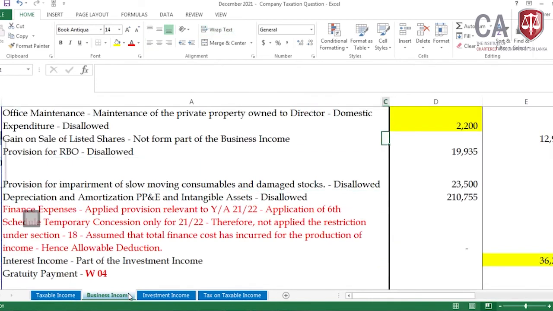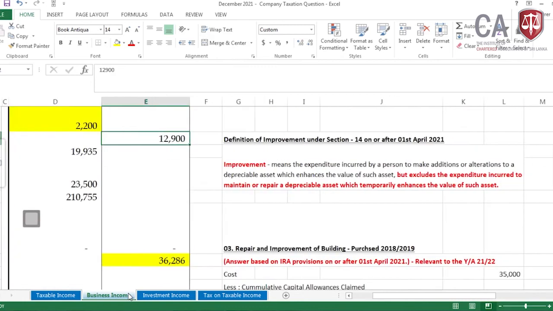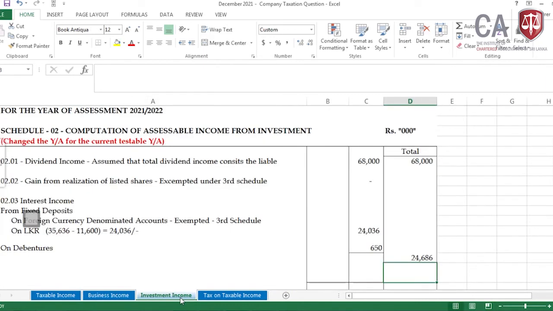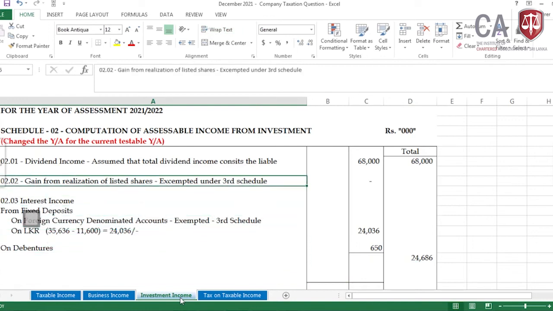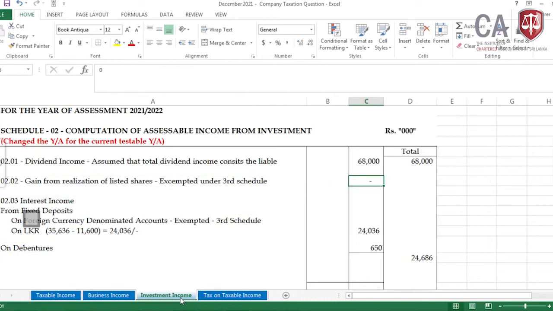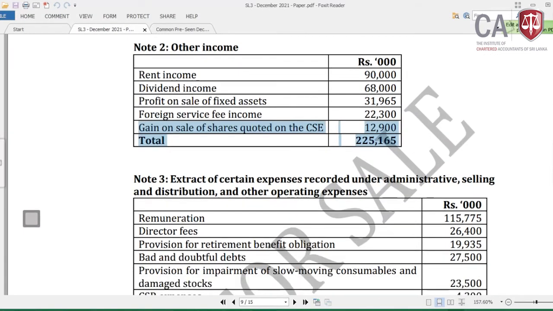Let me come to here. Gain on sale of listed shares does not form part of the business income. It should be removed from the business income. Completed. Then when it comes to the investment income, the gain from realization of listed shares is exempted under the third schedule, so nothing is to be included under investment income. That also completed.